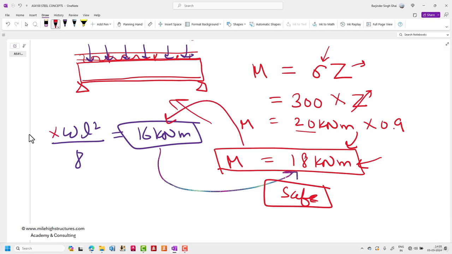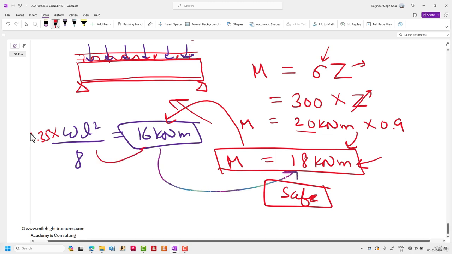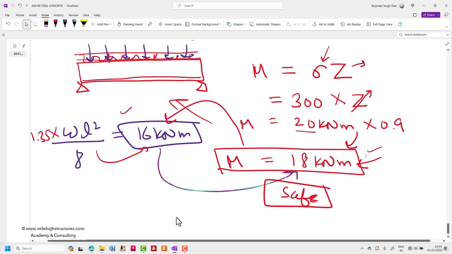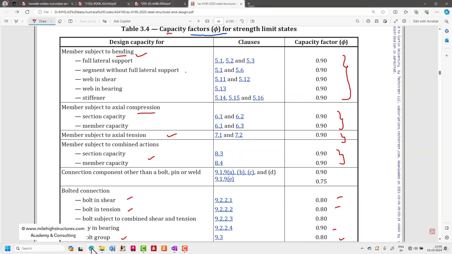Obviously this is the factored load, so let us suppose we multiply it with 1.35, and after that we get this particular value. So obviously we are dealing with the factored load and factored resistance itself. So with that we do need to understand how we can apply these values of the capacity factors for strength limit state in bending.